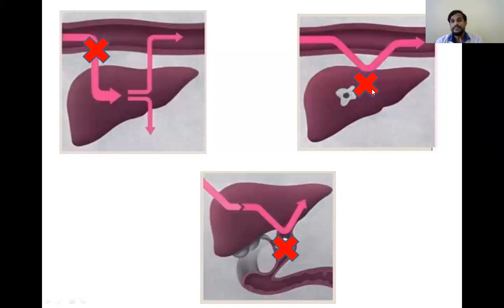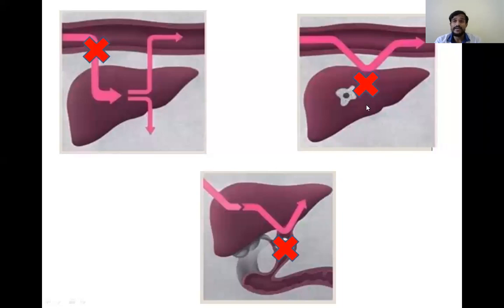Okay. So what happens in hepatic jaundice? The formation of bilirubin is normal, but due to the defect, the liver can't conjugate all the unconjugated bilirubin. So the unconjugated bilirubin levels will be increased in the blood.